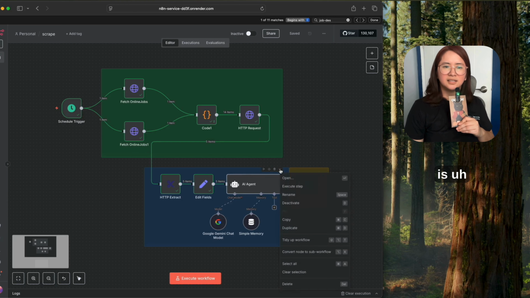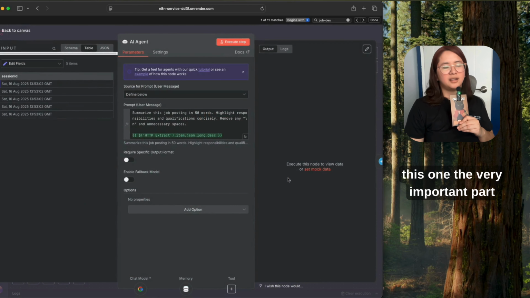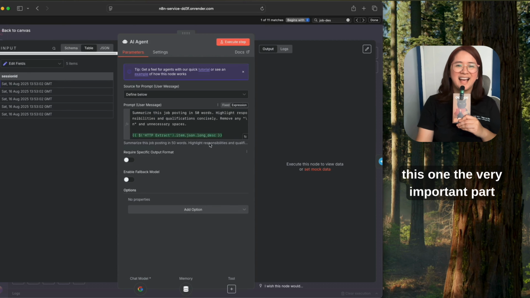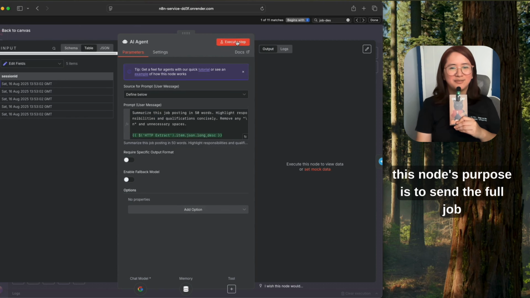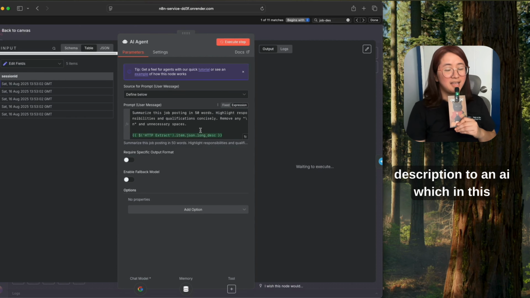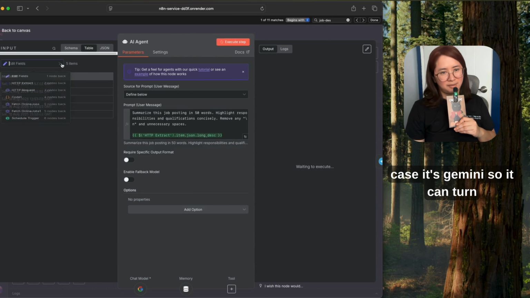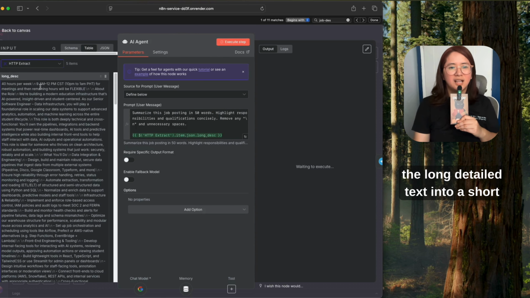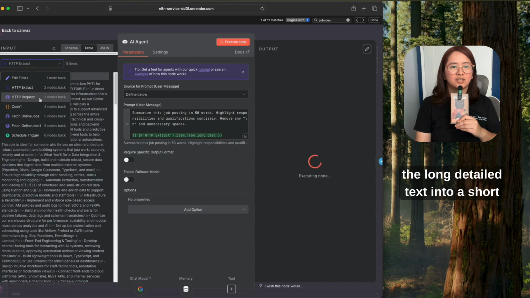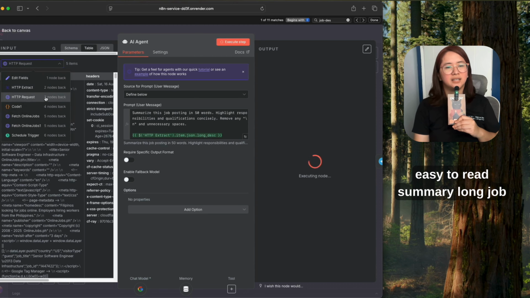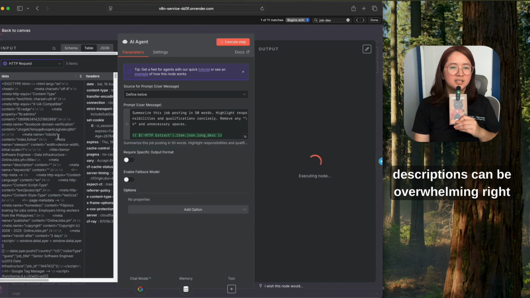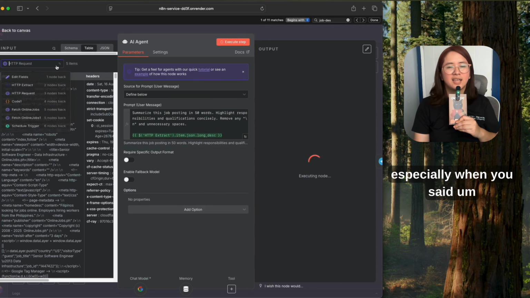Next is this one, the very important part. This node's purpose is to send the full job description to an AI, which in this case is Gemini, so it can turn the long, detailed text into a short, easy to read summary. Long job descriptions can be overwhelming, right? Especially when